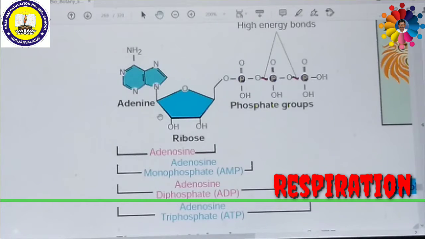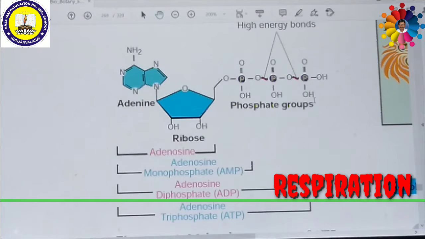Adenosine means adenine linked with ribose sugar. If this adenosine is linked with 3 phosphate molecules, then this is called adenosine triphosphate. So this is the ATP structure. It is very important.